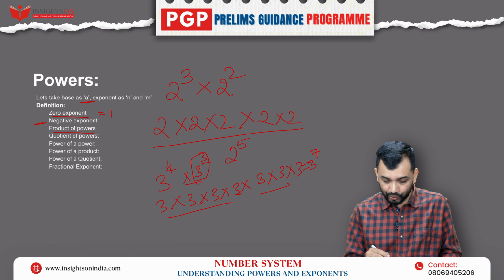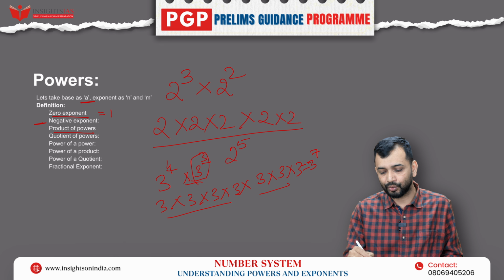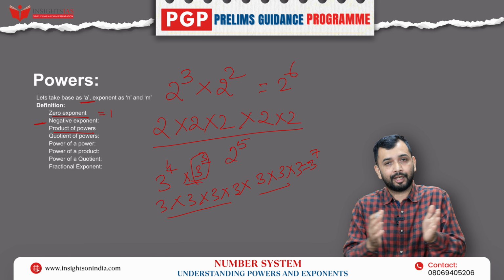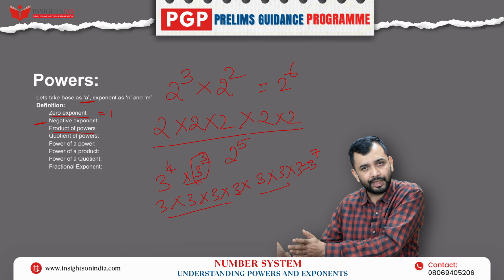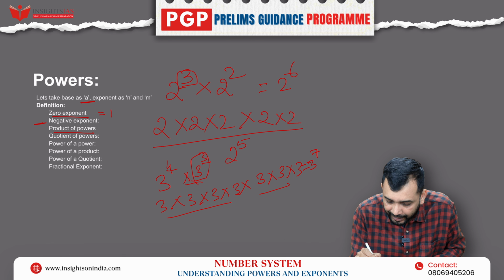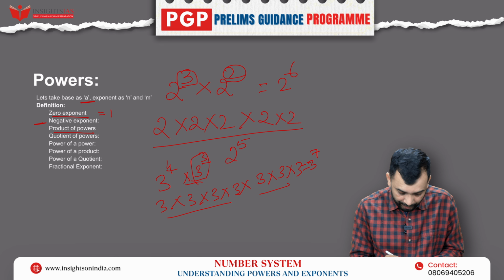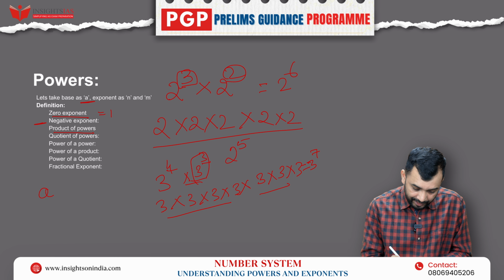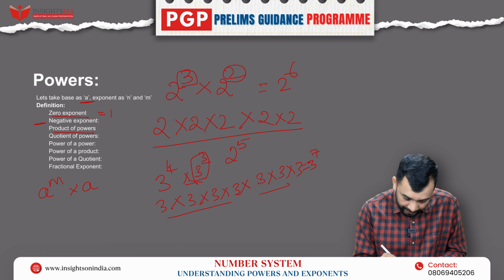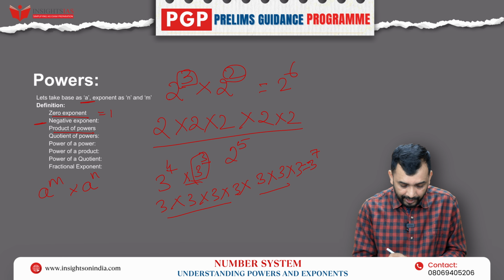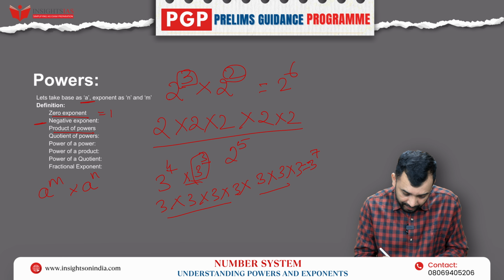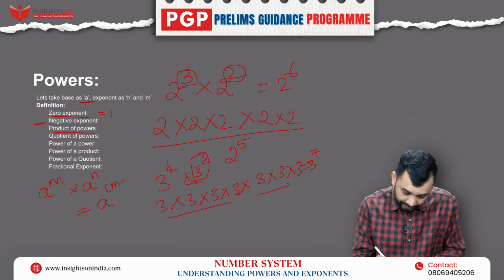So you should not say 2 to the power of 3 into 2 to the power of 2 is 2 to the power of 6. You should not write that. Why? Here 2 has been expanded 3 times and again 2 has been expanded 2 times. Total 5 times. So all I have to do is add these two. If a number with base a has power m, and another with the same base a has power n, then a has been multiplied m times and continued another n times. Total: a to the power m plus n.